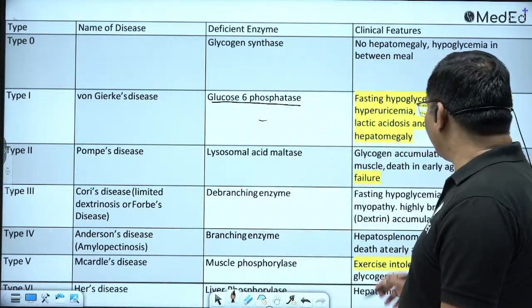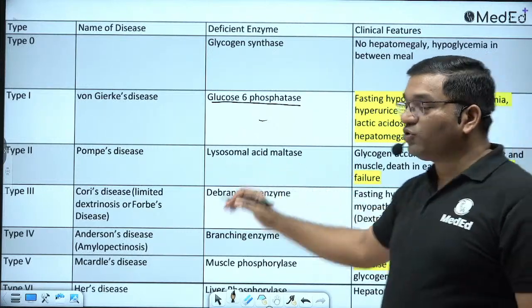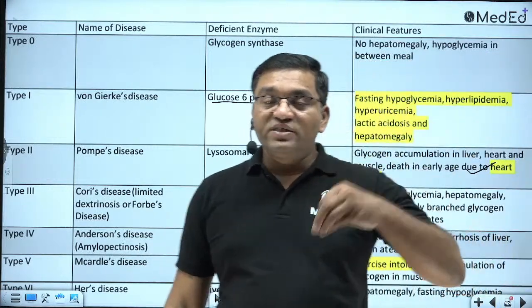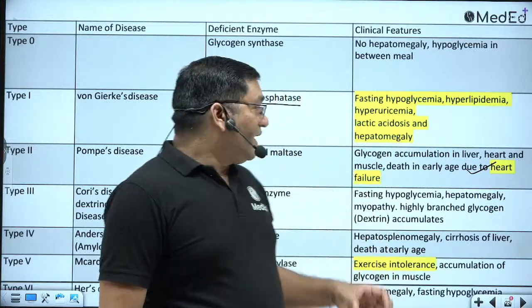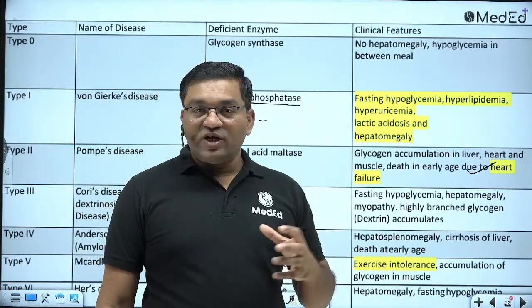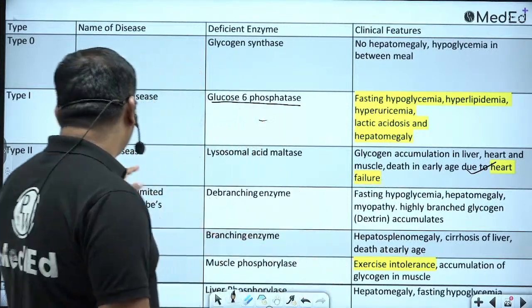Particularly, death of the child occurs due to heart failure in Pompe's disease. There is hypotonia, diminished muscle tone, a floppy infant, cardiomegaly, and cardiomyopathy, and due to heart involvement, early death occurs in Pompe's disease.